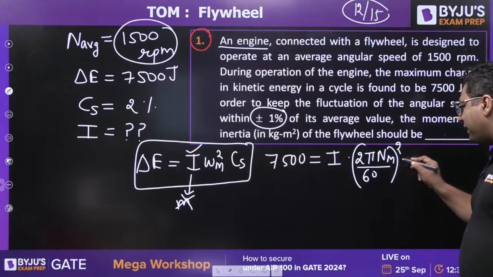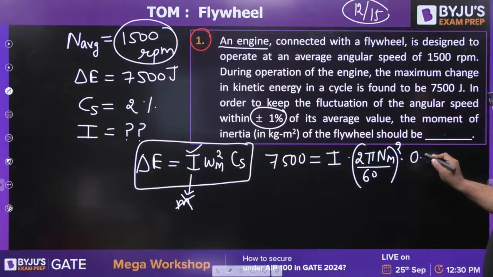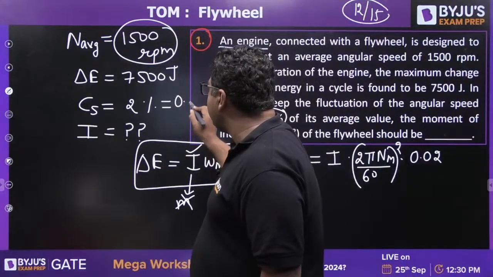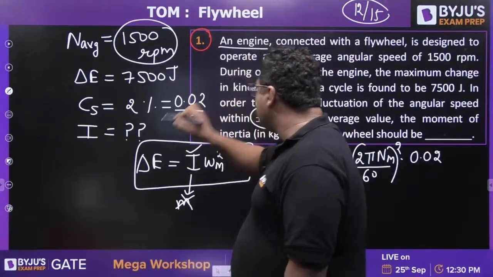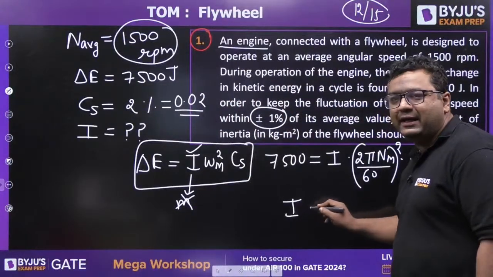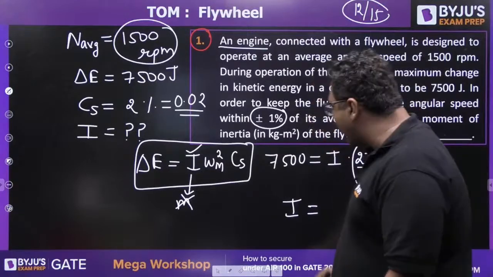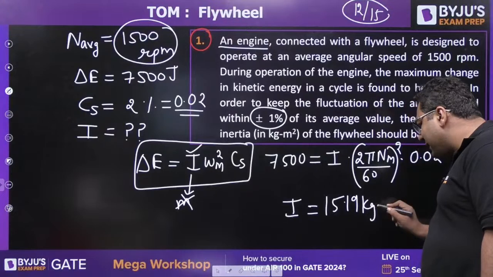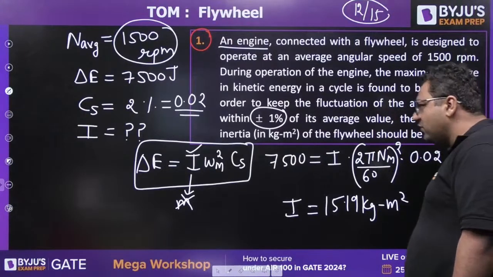Then, my dear, into CS you will be taking 0.02. Why? Because it is in percentage, so you will be dividing it by 100 and you will get 0.02. So after solving you will be getting the value of I, and this will be coming out to be 15.19. Very good Naveen. 15.19 kg meter square. This will be the answer for this one.